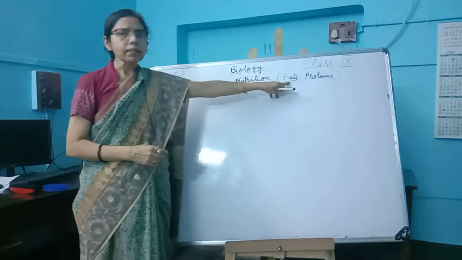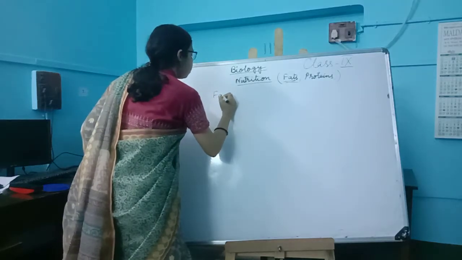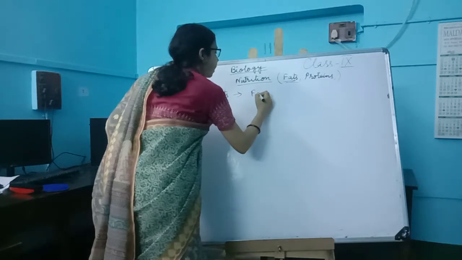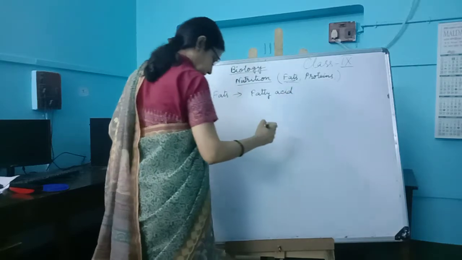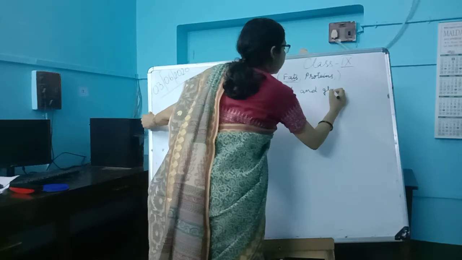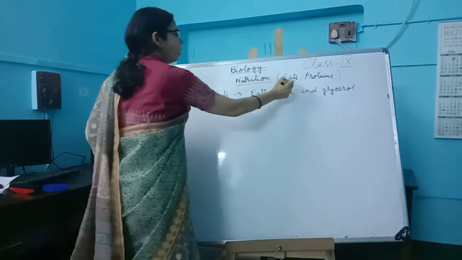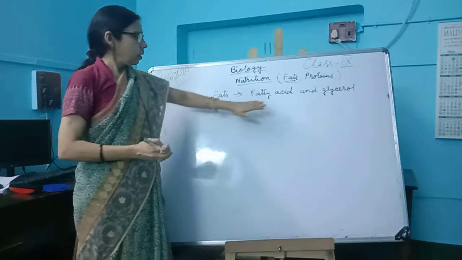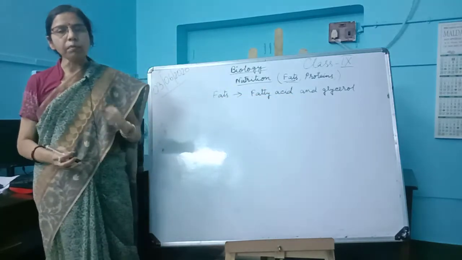The unit of fats is called fatty acid and glycerol. Fatty acid and glycerol, these are the units of the fat. So when it is broken down, it mainly breaks down into these two forms, which are absorbed by the body.